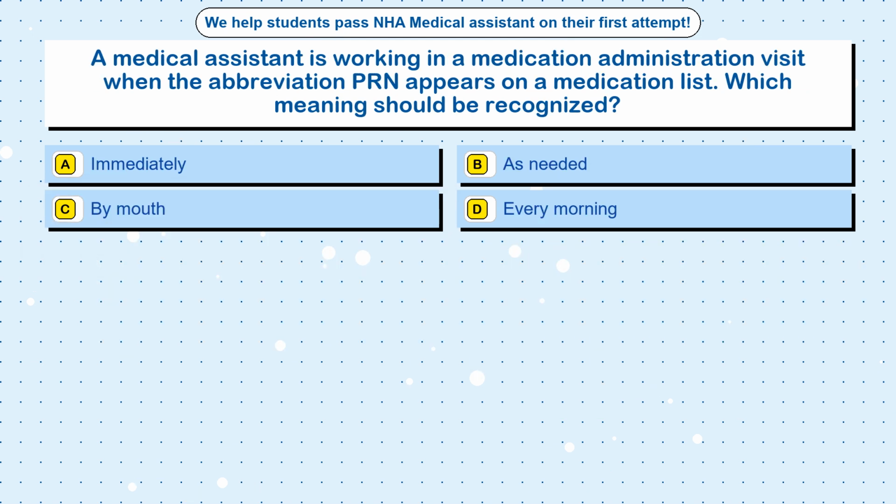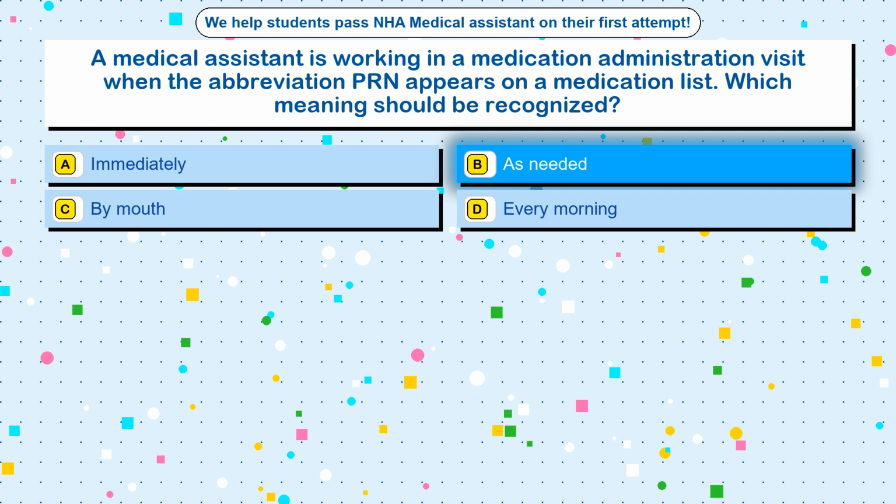Question 58. A medical assistant is working in a medication administration visit when the abbreviation PRN appears on a medication list. Which meaning should be recognized? Option A. Immediately. Option B. As needed. Option C. By mouth. Option D. Every morning. The correct answer is option B.